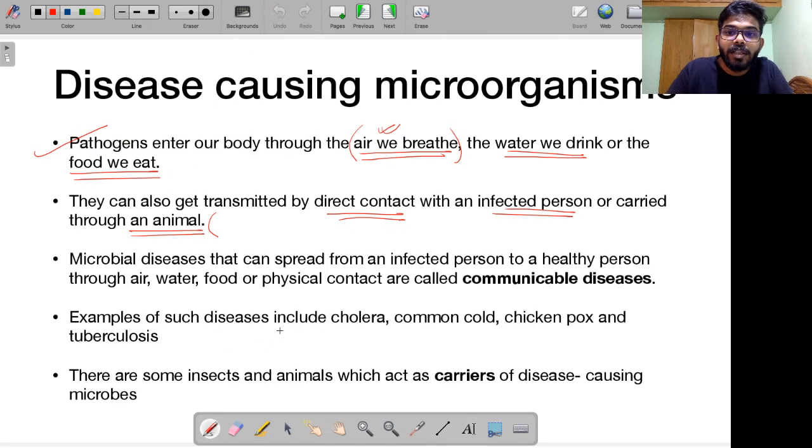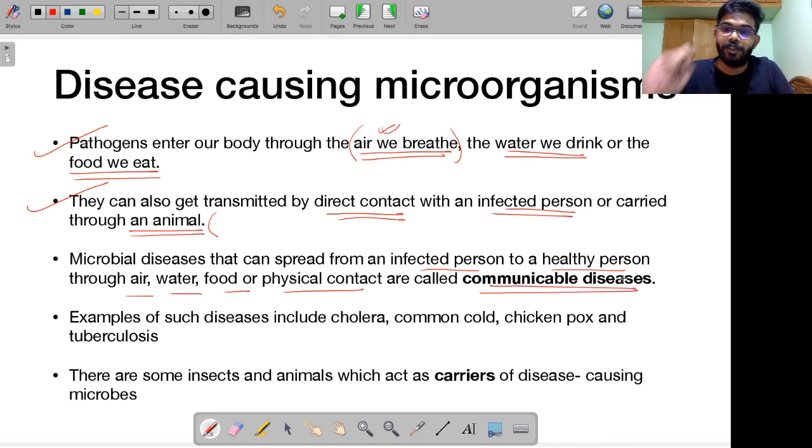So as you can see, this is one way. The disease can get transmitted by a bite of an animal, or by just tending to wounds of an animal. It can also spread through direct contact with an infected person, maybe through a handshake, as with coronavirus. Or this could also be sexual contact. That's how AIDS is being spread. Zika virus was also being spread like this. Microbial diseases that can spread from an infected person to a healthy person through air, water, food, or physical contact are called communicable diseases.